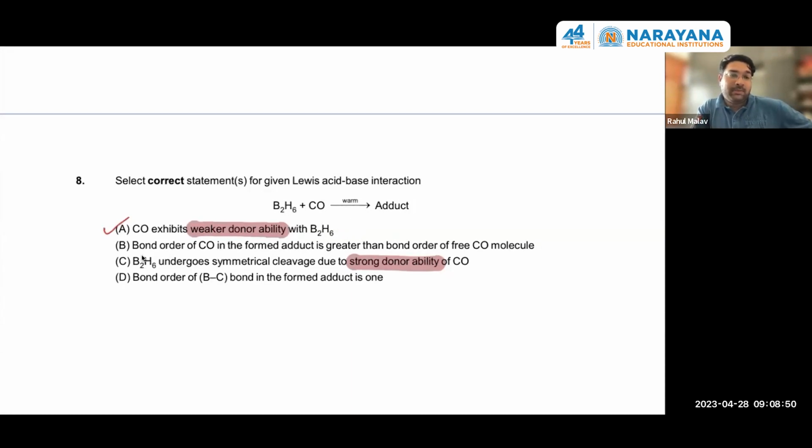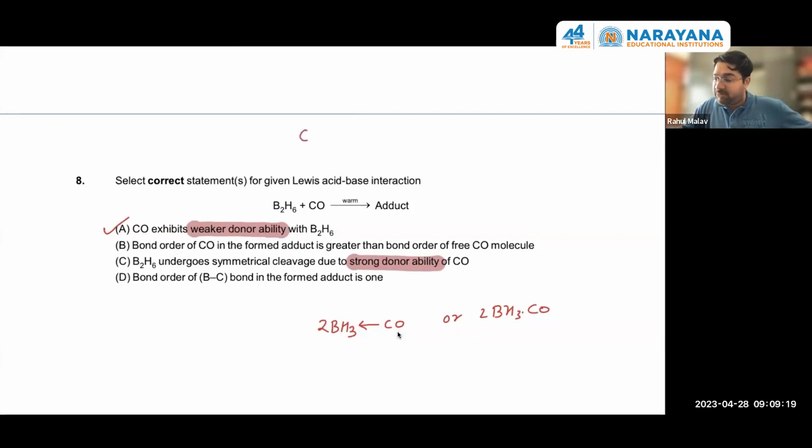And then what adduct will form? The adduct will be BH3 and this CO, or we can simply write BH3·CO. So symmetrically it will break. Here CO is giving the electrons to boron and not accepting the electrons. Carbon monoxide is having bond order 3, right?